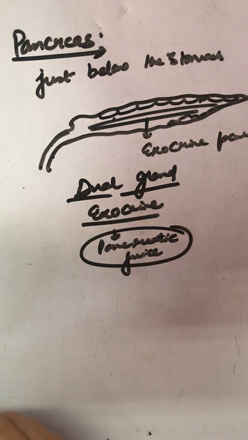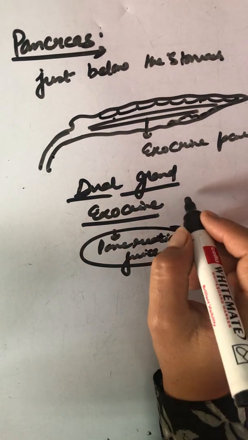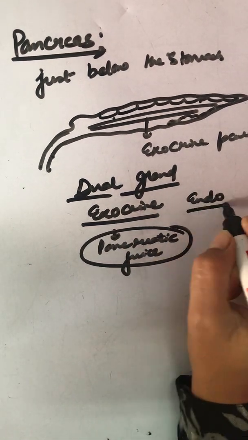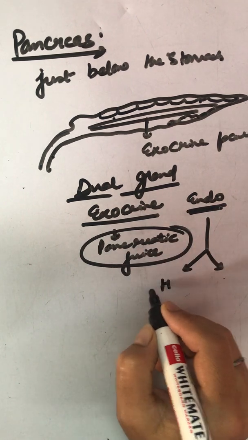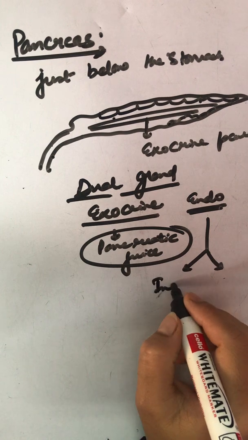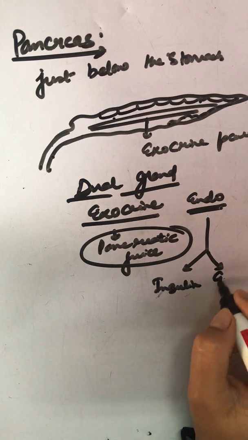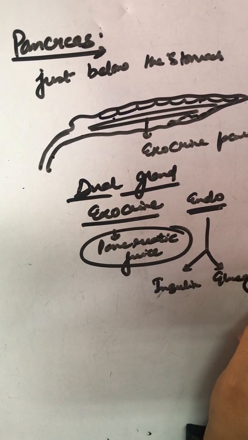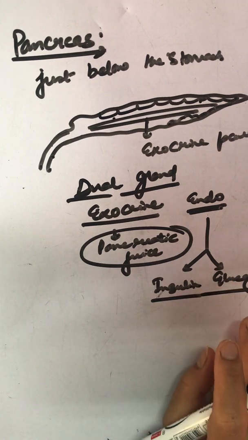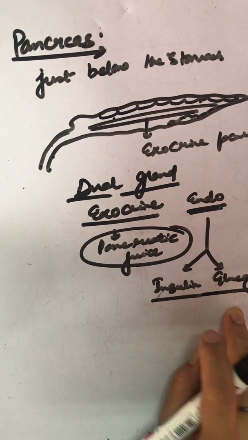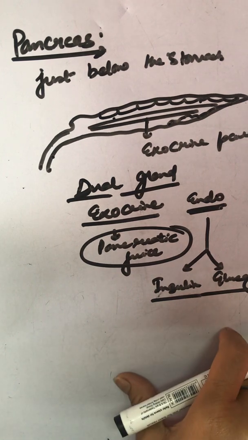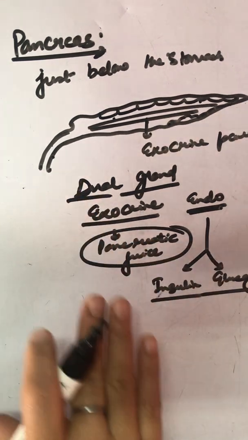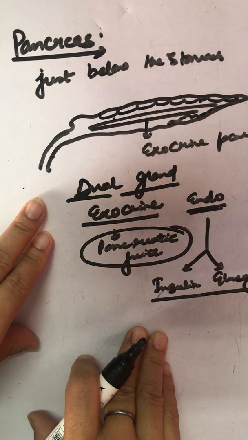for digestion, and endocrine, that we are going to cover today, where it releases hormones like insulin and glucagon for the regulation of sugar. That means how to control sugar in the body. Clear? Regulation by our hormones. So this is what we are going to cover in pancreas.